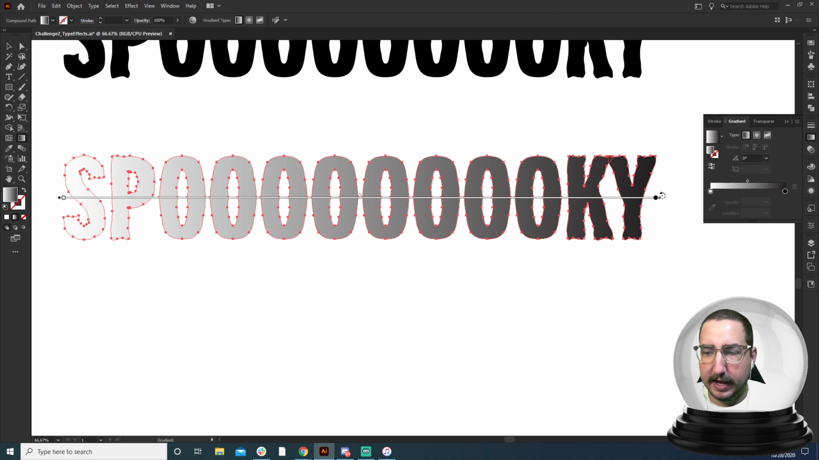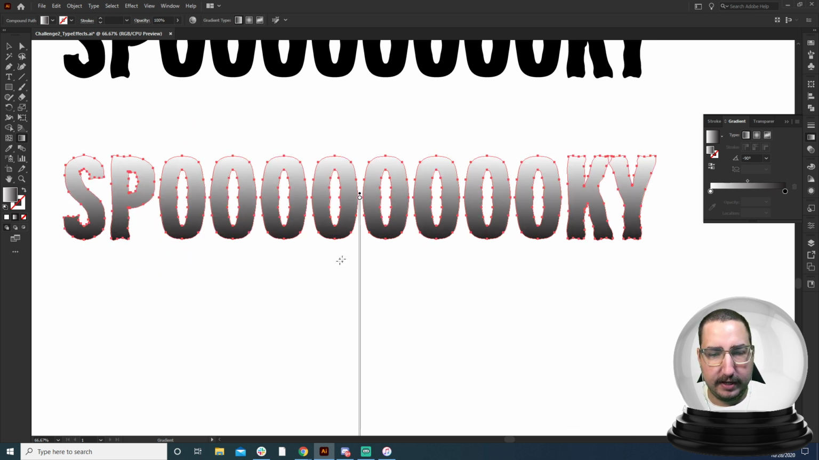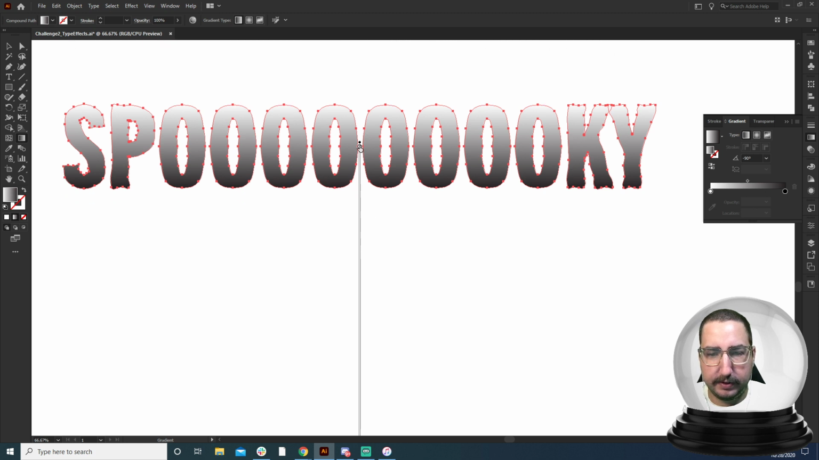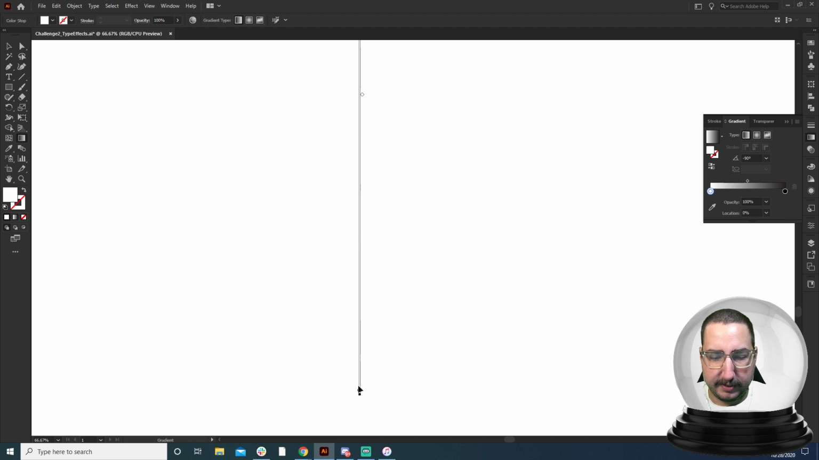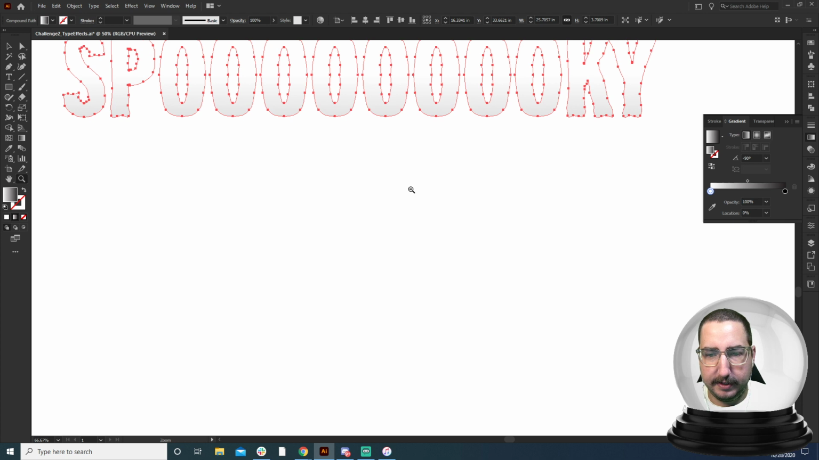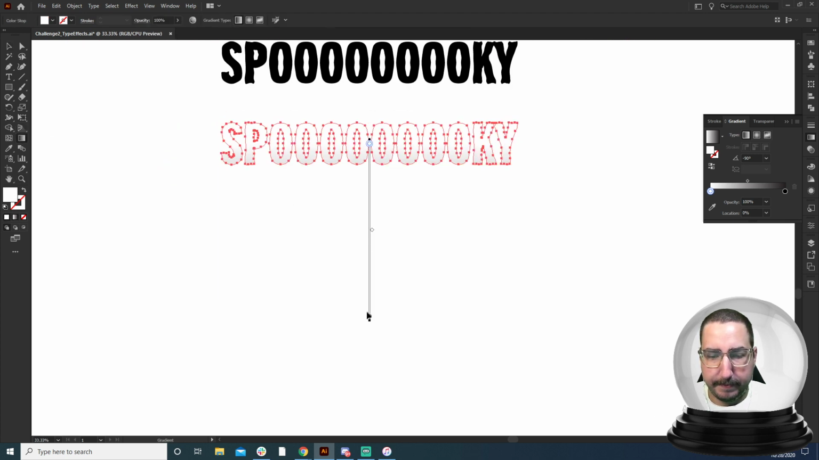Now you can see that we have our gradient, and we are going to drag this so that it is vertical. There we go, that looks good. And I added the wrong point. So we're going to grab this end here and just move it up quite a bit. Let's go ahead and grab that gradient one more time. There we go. And we'll pull this gradient all the way up. There we go.